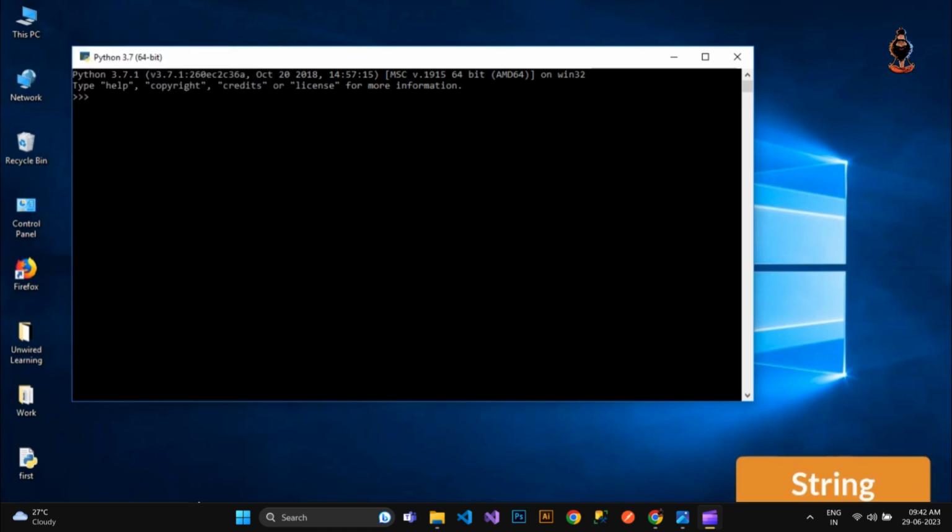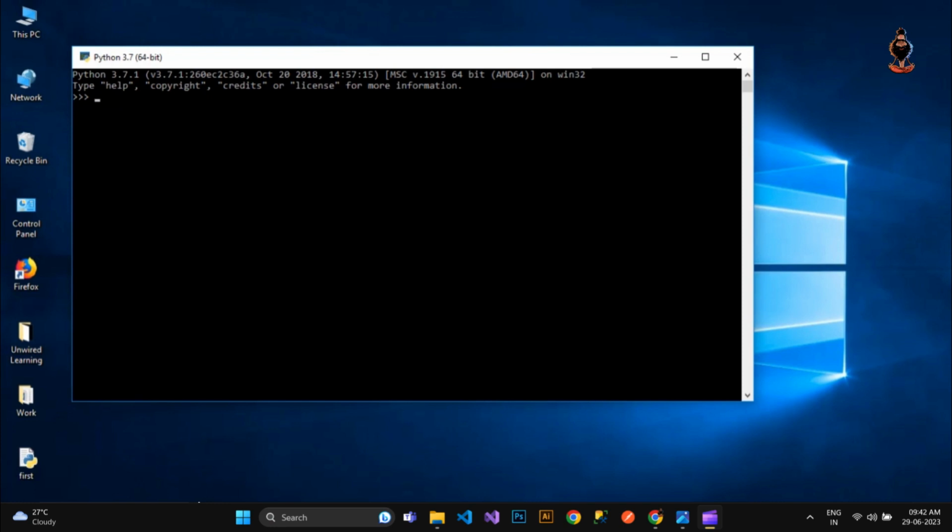String, as the name suggests, and I have already talked about it, is a representation by a group of characters. You can either keep a string with a single quotation mark or you can keep a string with a double quotation mark. What I mean by that?